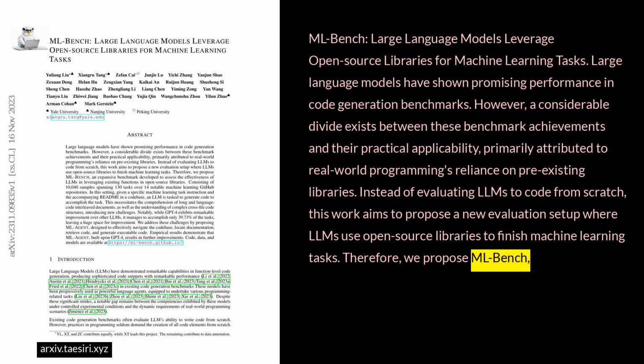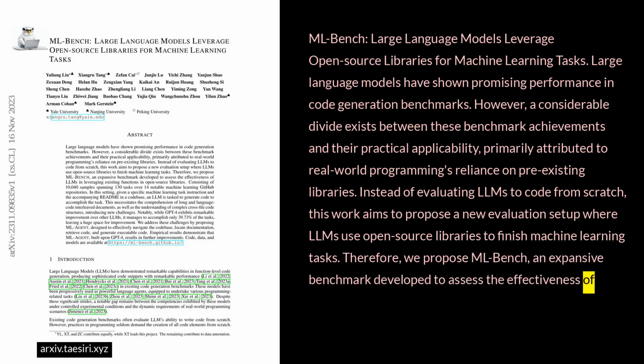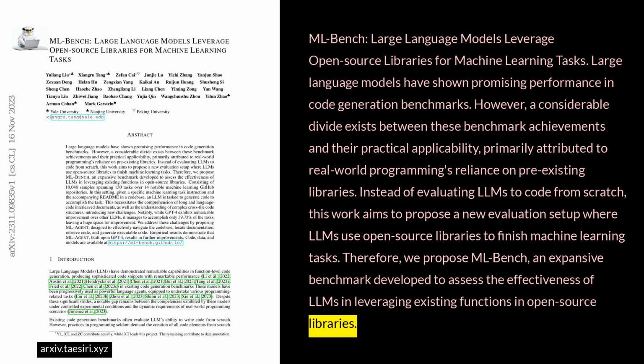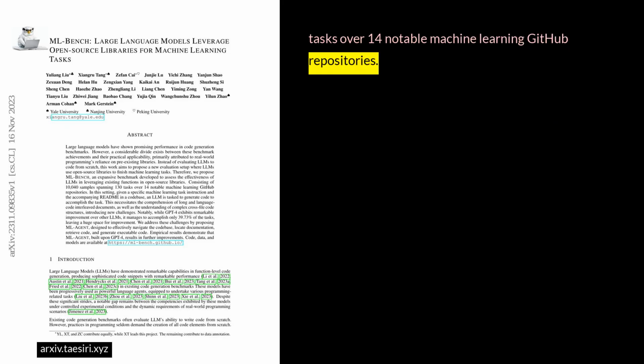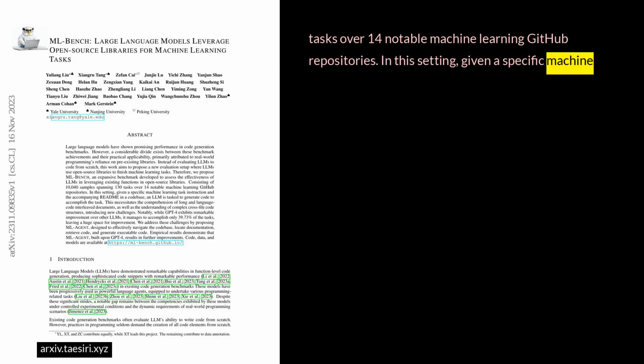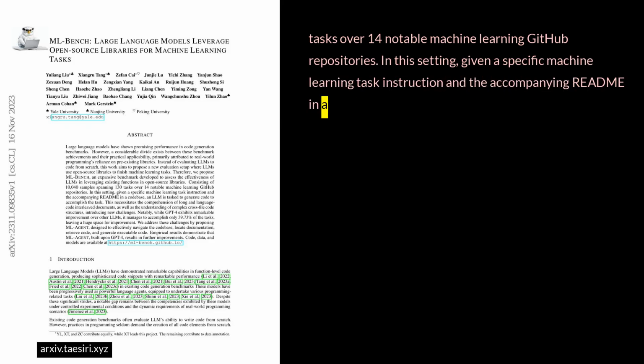Therefore, we propose ML-Bench, an expansive benchmark developed to assess the effectiveness of LLMs in leveraging existing functions in open-source libraries. It consists of 10,044 samples spanning 130 tasks over 14 notable machine learning GitHub repositories. In this setting, given a specific machine learning task instruction and the accompanying readme in a codebase, an LLM is tasked to generate code to accomplish the task.